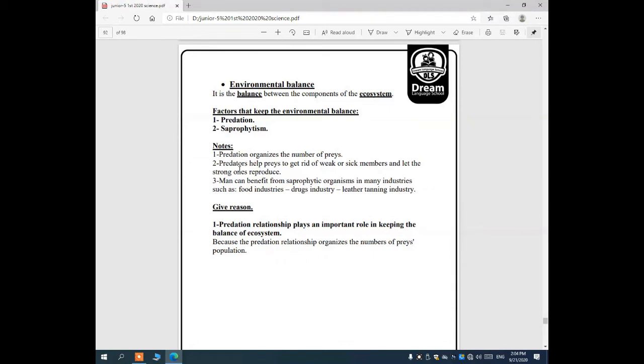Number 2, predators help the prey to get rid of weak or sick members. When the lion devours the deer, it will not devour the strong one, it will only devour the weak or sick one, so we get rid of sick deer.